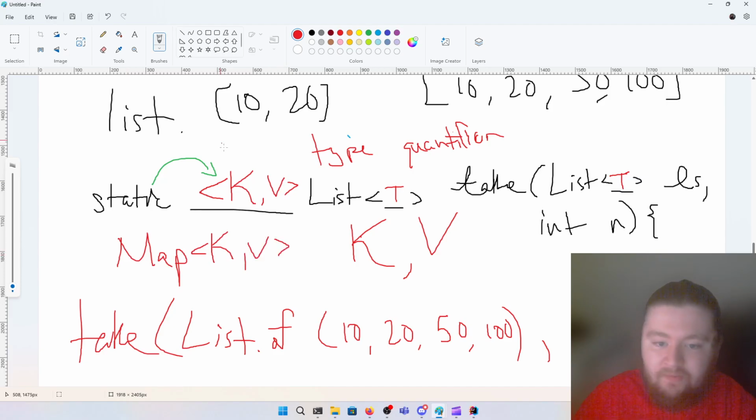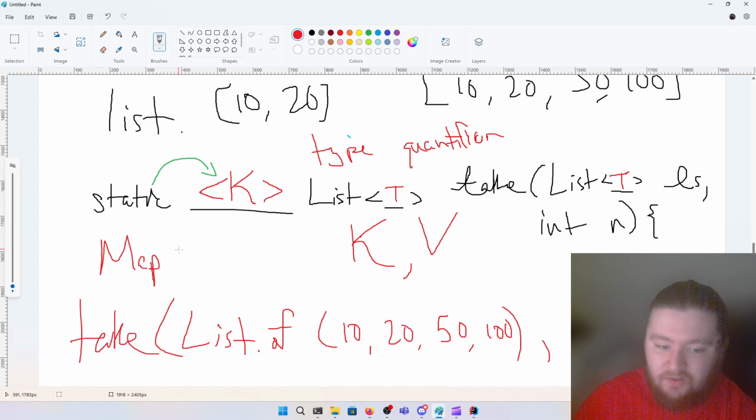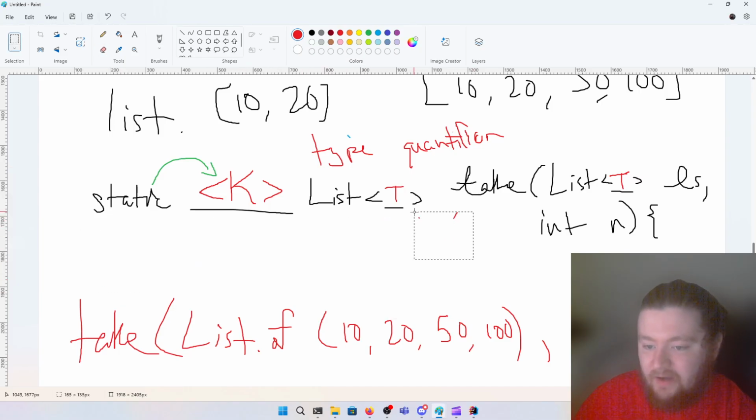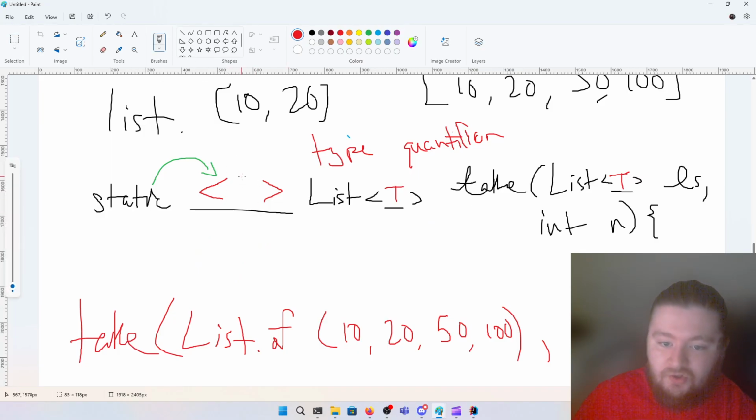If you want them to be the same type, then you don't need to declare a separate type. You can just say, if you want the keys and values to be the same type, you'll just do Map K, K. And then this will actually prevent you from calling the method with keys and values that are of different types. Okay? So generic methods are really powerful, and in the next video we'll actually design this method. In actuality this is very simple, but I do just want to walk through it to show you how to write a basic generic method.